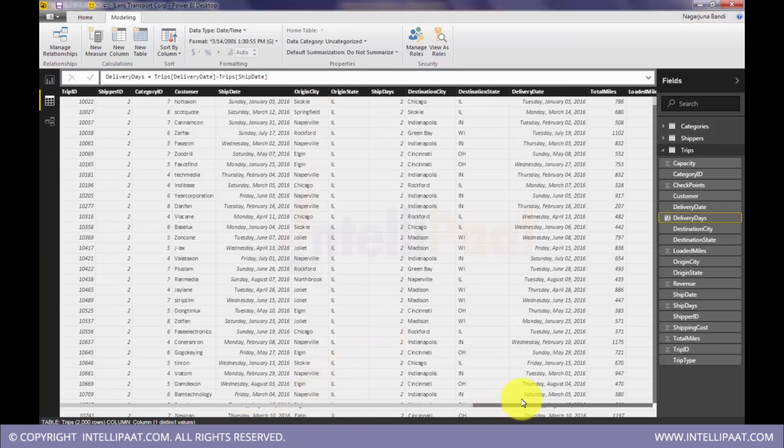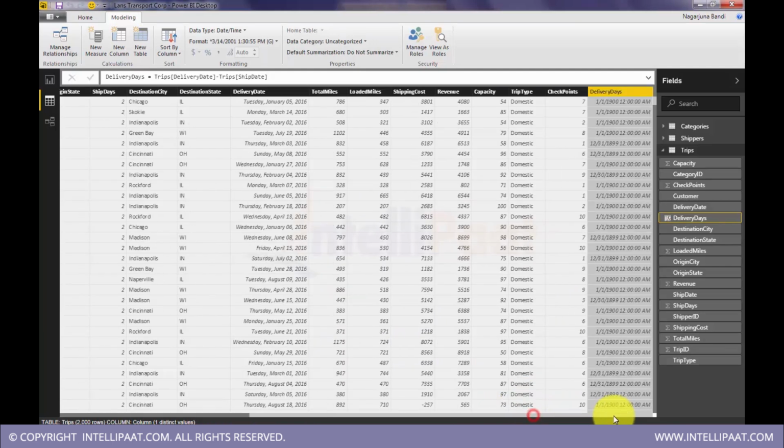Yeah, so that's what I did here. So I got this date column. Fine. Okay, now you can see here the data type and format. It is assuming that it is a date column and it is giving you this date format option. Okay, but that's not the case. So let's change the data type. Change it to whole number.